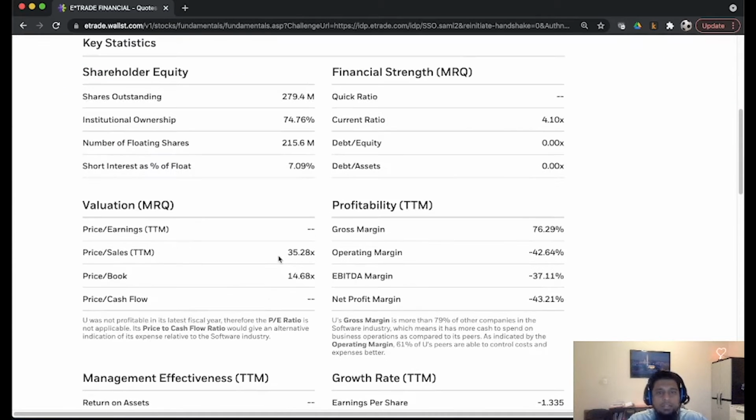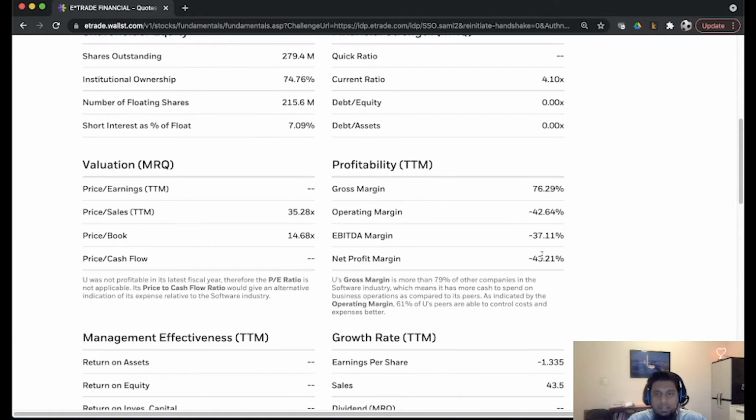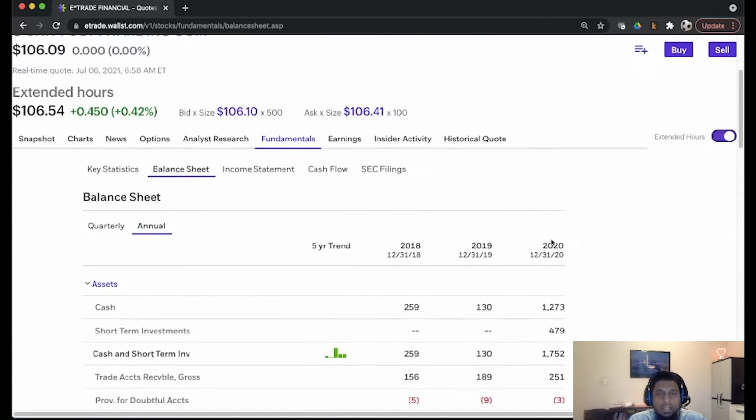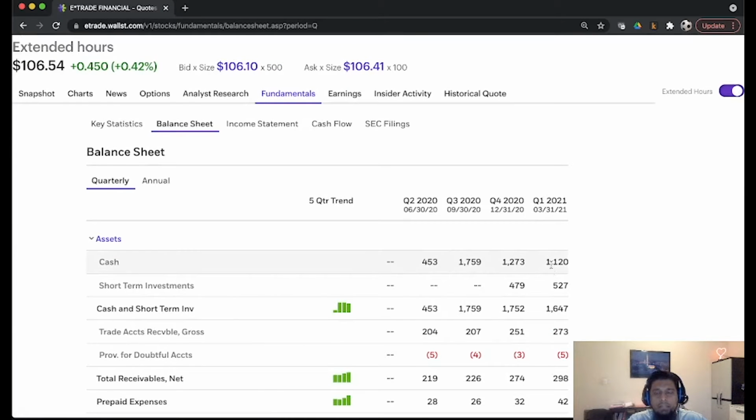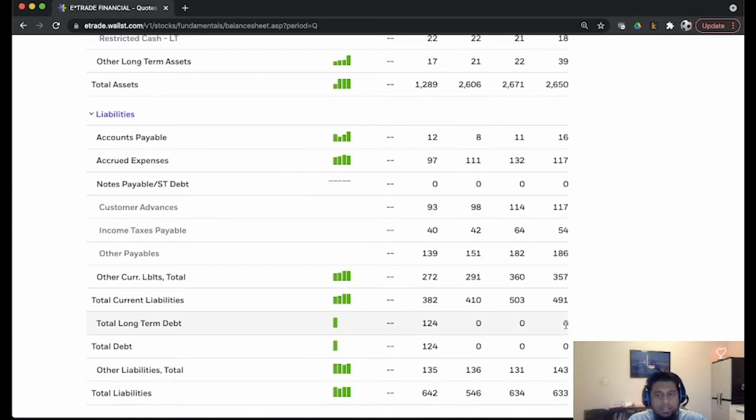If you look at the price to sales ratio, it is 35. This is a very generous number, so the company is overvalued fundamentally, and the price to book is 14.68. The company is not yet profitable. The gross margin is 76%. If you take a look at the balance sheet, in the first quarter of 2021, the company had cash of $1.1 billion on the balance sheet, and there is no long-term debt.